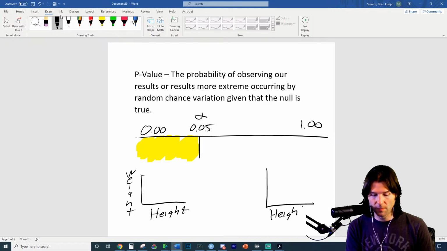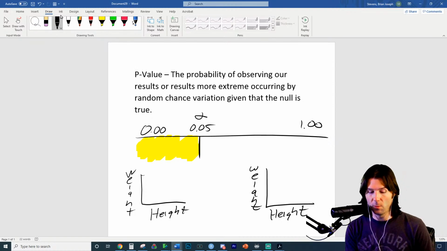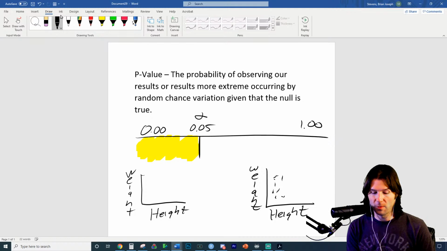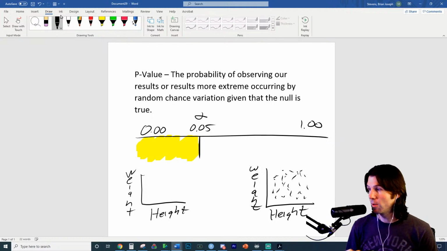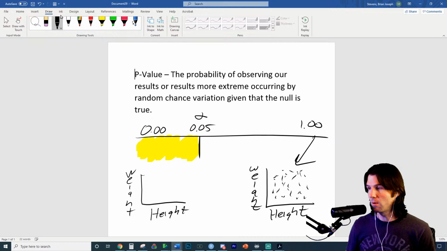So how should it look? If height and weight have no relationship, then it would look random. There'd be no relationship. What would be likely to see if the null is true?